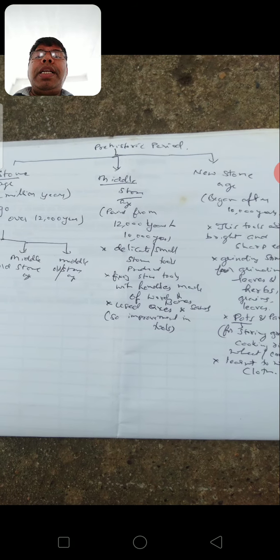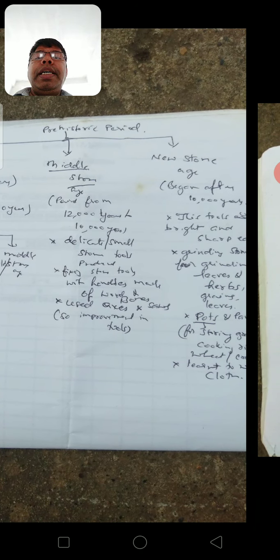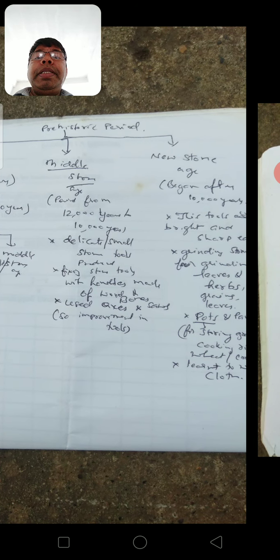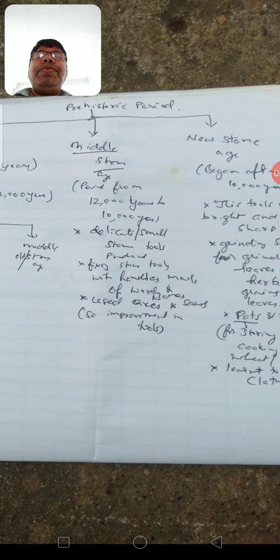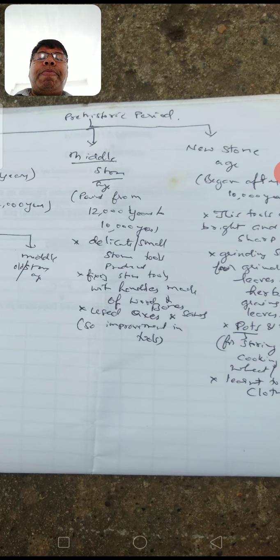Then afterwards, the Middle Stone Age came. It was a period from 12,000 years to 10,000 years ago. During this time there was a little improvement in making the stone weapons.